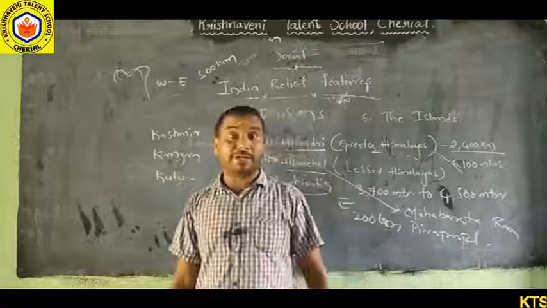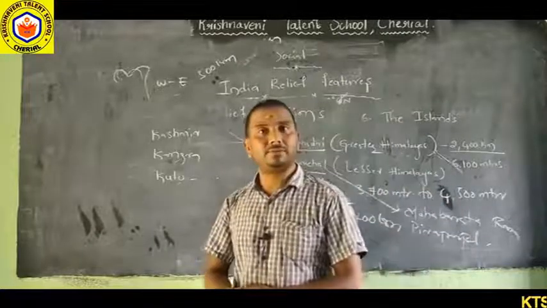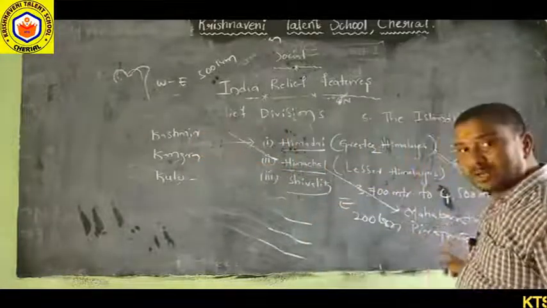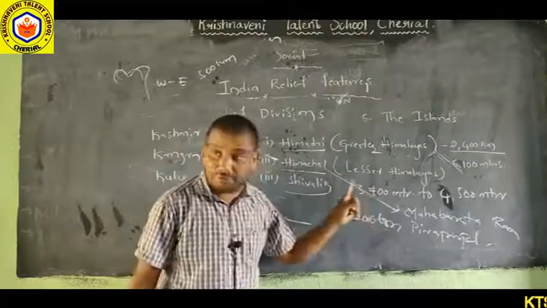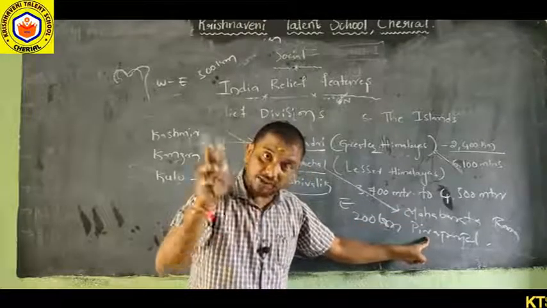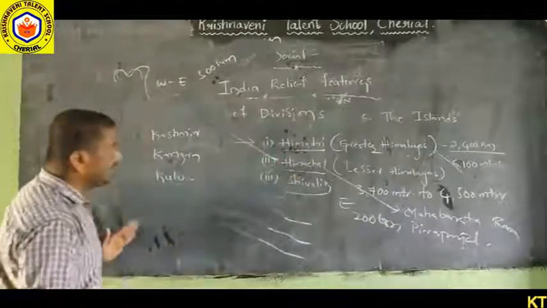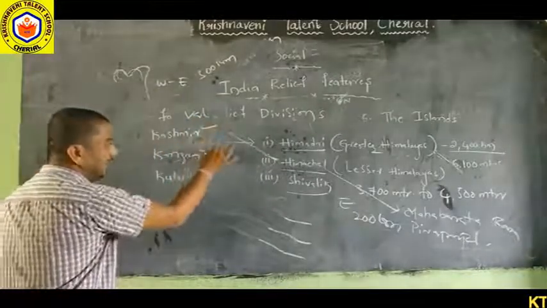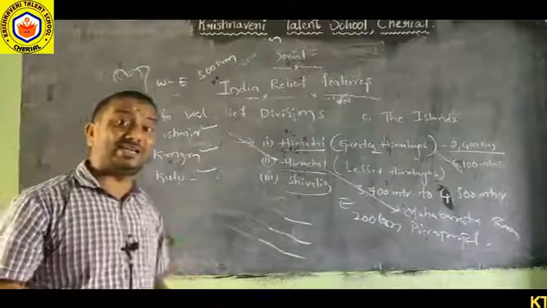Second, in this range only, there are famous hill stations. Remember that these are the famous valleys. The Mahabharata and Pir Panjal ranges are the famous ranges in the Lesser Himalayas. Do you understand? Next, in this range only, the famous valleys are Kashmir, Kangra and Kulu. Next, famous hill stations are also located in this range.